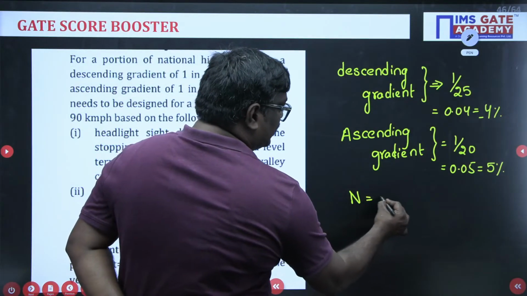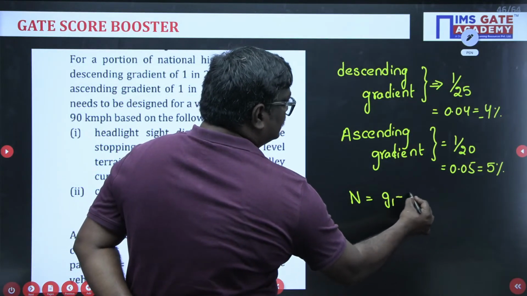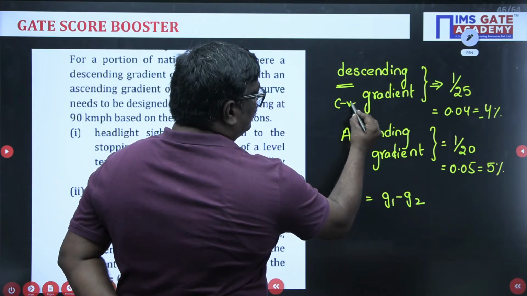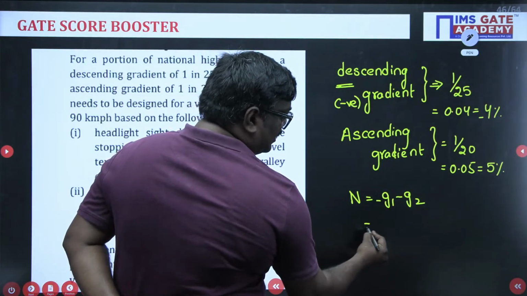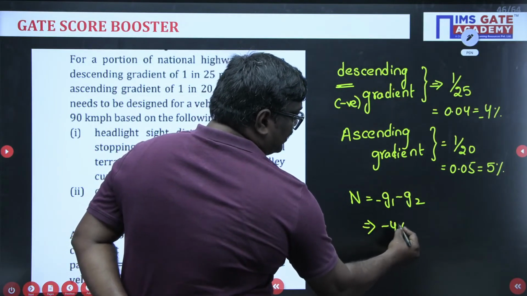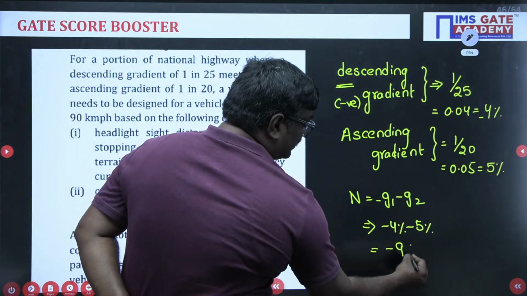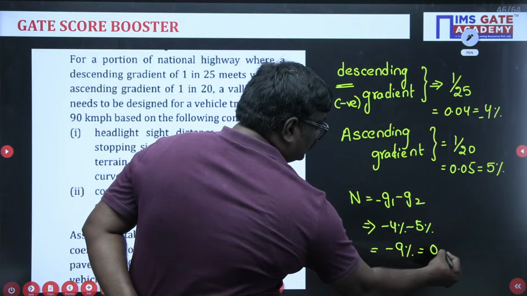N is nothing but the difference between the gradients. As it is a descending gradient, it will be negative. So, can I write minus G1 by minus G2? So, minus 4 percentile minus 5 percentile, that will be equal to minus 9 percentile, which is equal to 0.09.